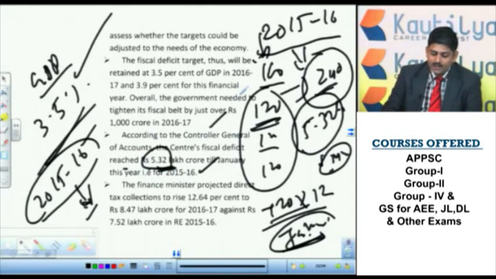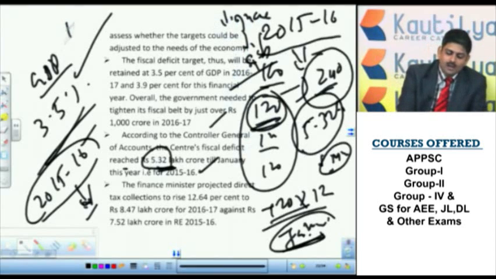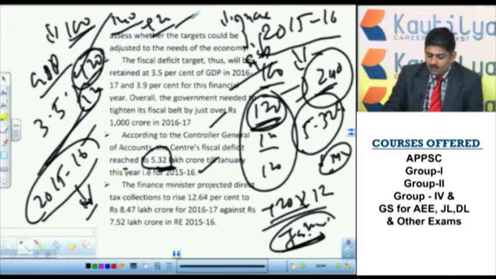So in order to control this, two operations are there. One is either increasing our income or decreasing spending. It's a general one. Every time I am getting 100 rupees and spending 120 rupees, what do I have to do? Either I have to control this extra 20 rupees or I have to increase my income. If my income goes to 140 rupees and I am spending 120 rupees, I will still be in surplus of 20. So this time the government of India projected two ways: reducing the expenditure and increasing the revenues. That is the aim.